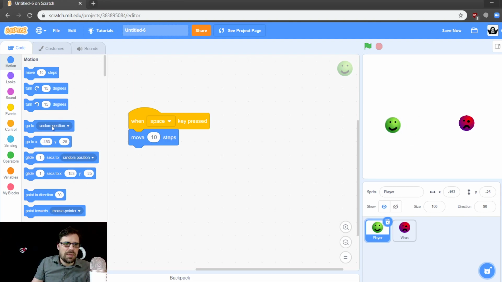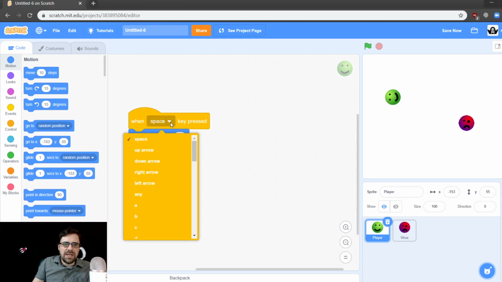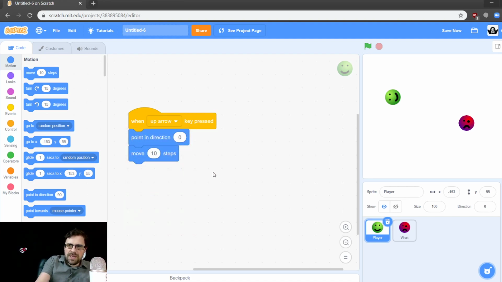Let's make him move up. So what we'll do is we will grab the point in direction block, and we'll put it before our move. We'll click the 90 and we'll grab the little wheel and we'll make it go up. So there you go. Now when we press spacebar, it goes up. But we don't want space. Let's use up arrow. Now when we press space, nothing happens. We press up, up he goes. So when up arrow key pressed, point in direction up, move 10 steps. Okay? You're welcome, Stella.